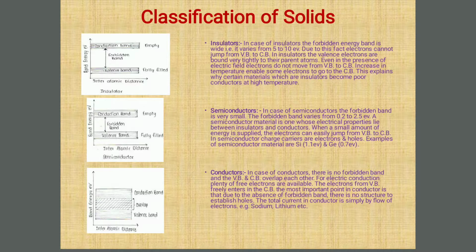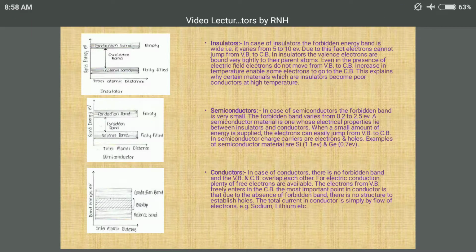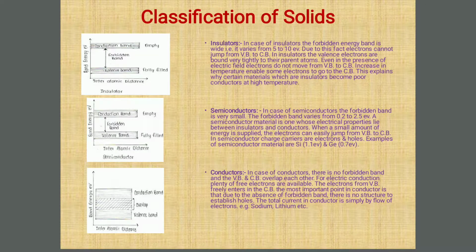First point is insulators. So in case of insulators, the forbidden energy band is wide, that is it varies from 5 to 10 electron volt. Due to this, electrons cannot jump easily from valence band to conduction band.